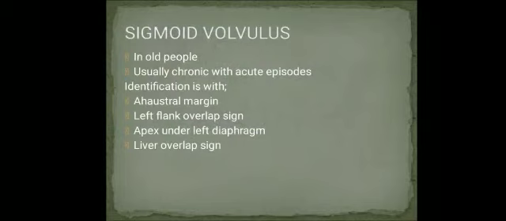Now next, coming to sigmoid volvulus. It usually occurs in old people and is chronic with acute episodes. So there will be no haustra. The left flank overlap sign will be there. Apex of the volvulus will be under the left hemidiaphragm and the liver will also be overlapped. So these are the important signs in case of sigmoid volvulus.